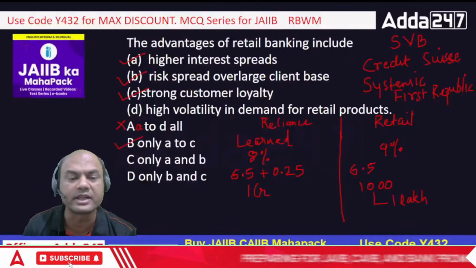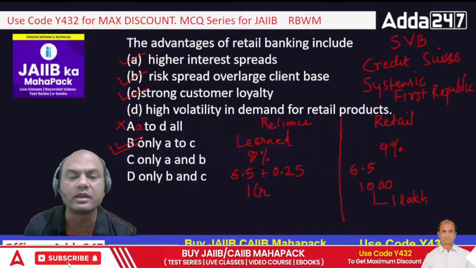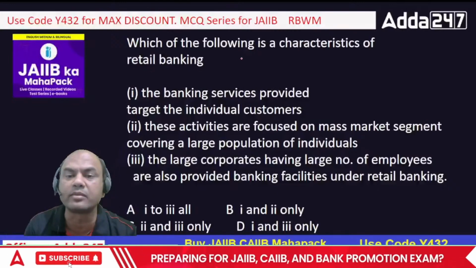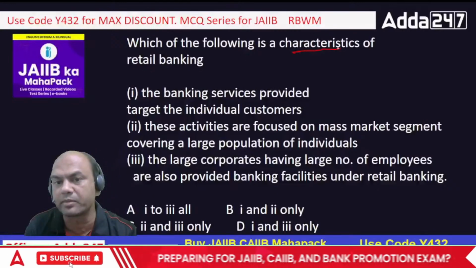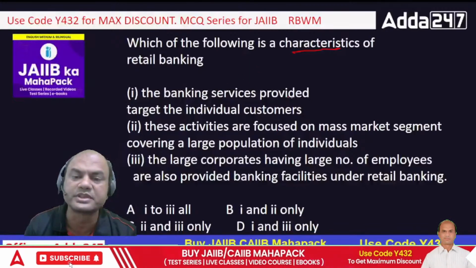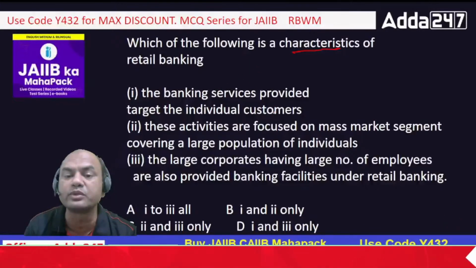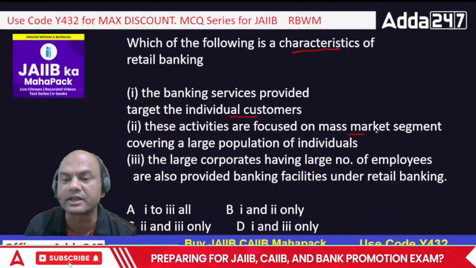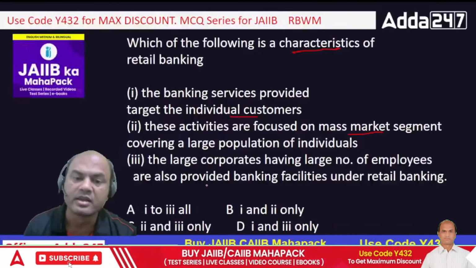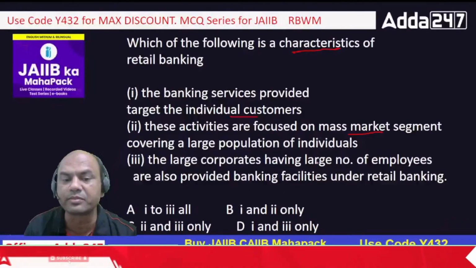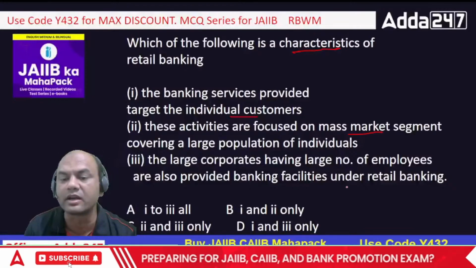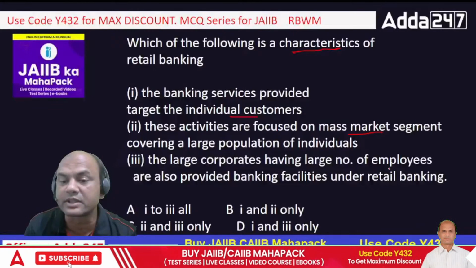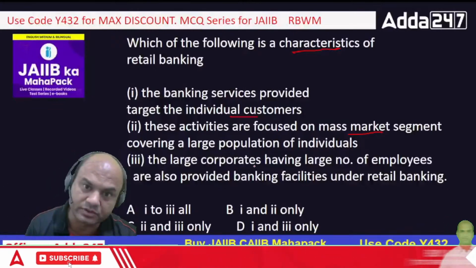So the correct answer is only A to C. Which of the following are the characteristics of retail banking? The banking services provided target individual customers. Is it so? Yes. These activities are focused on the mass market segment. Is it so? Yes. The large corporates having a large number of employees are also provided banking facilities under retail banking. Is it so? Yes.